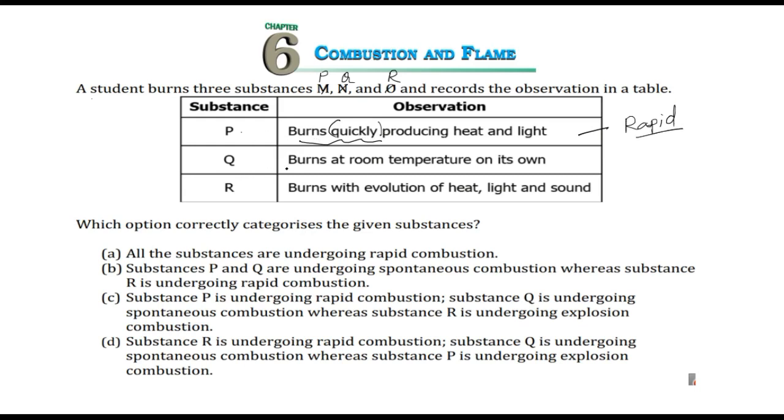Now next Q, burns at room temperature on its own. So what kind of combustion is this? We have already learned. If a burning or combustion takes place on its own without any external heat provided to it, it's a spontaneous combustion, right? So this Q, undergoing a combustion, is a type of spontaneous combustion.